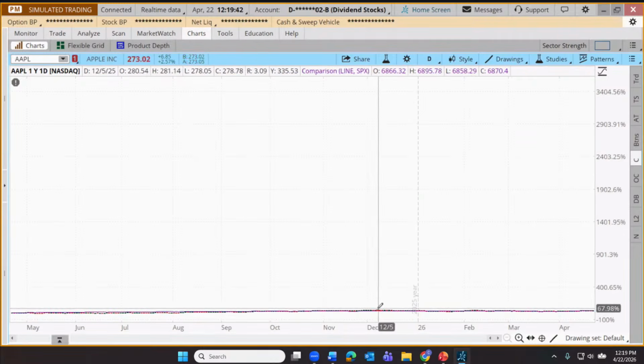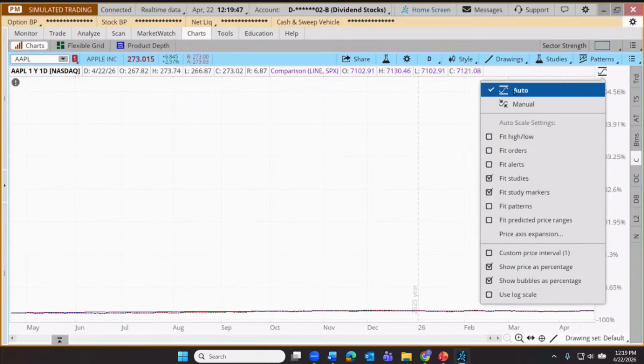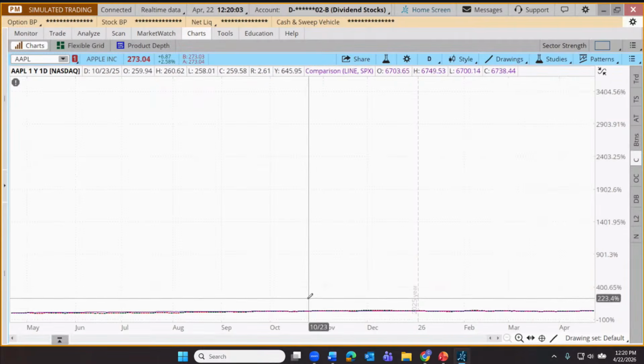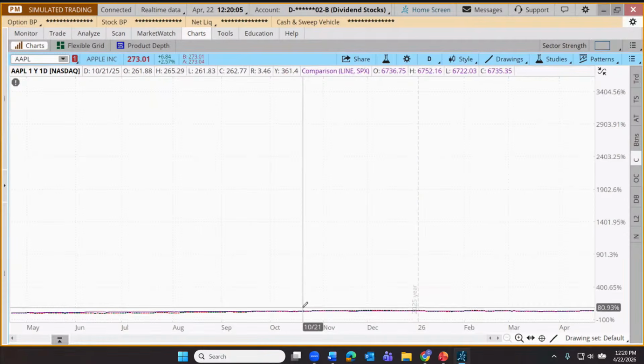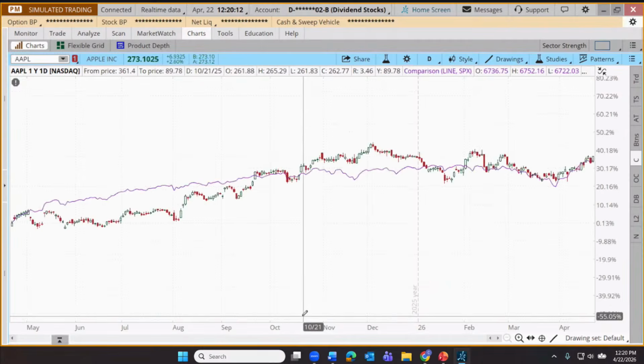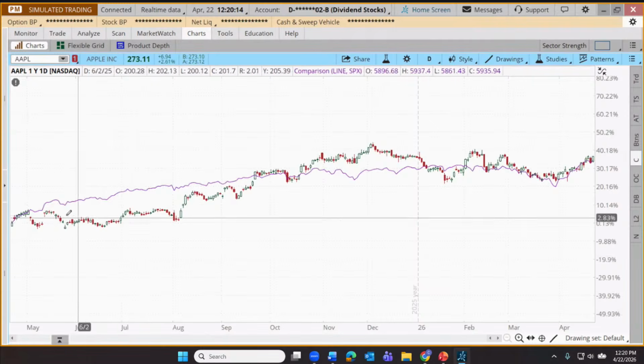Let me show you how that works. Right up here in the upper right, there's an auto feature that automatically positions the vertical arrangement of these charts, and that's what's causing it to kind of squish down at the bottom. I'm going to change that to manual, so I can do that manually. And what that allows me to do is I can come down to the bottom now and just do a click and a drag to highlight just the portion of the chart that's interesting to us. And I'm going to zoom in on that. There we go. That's a little more meaningful.